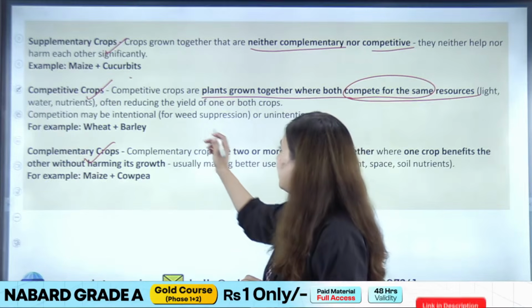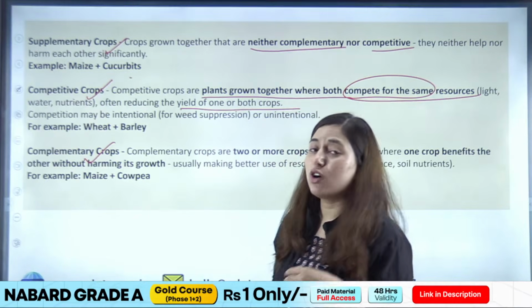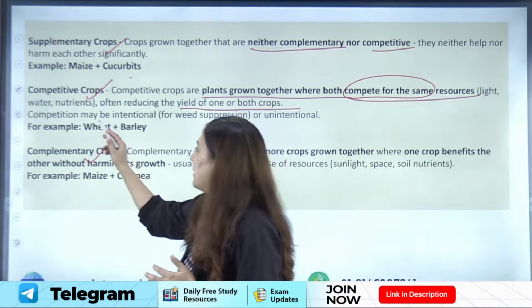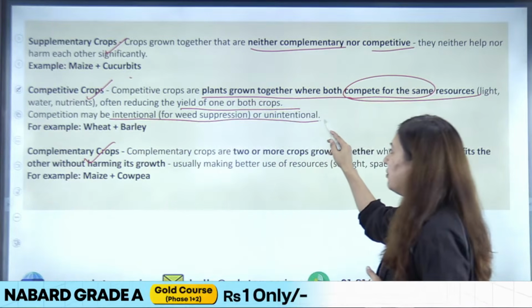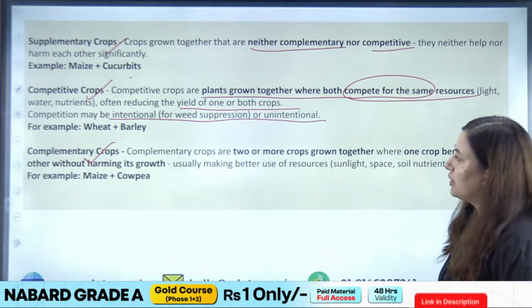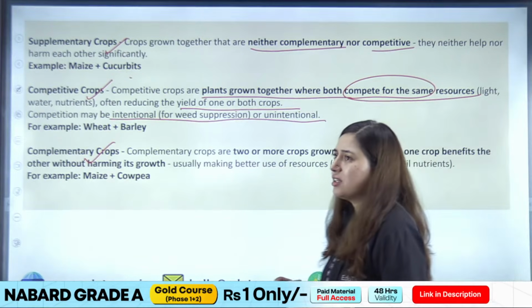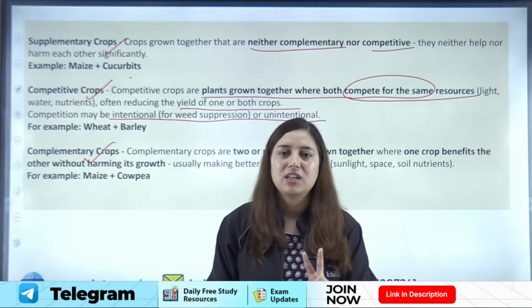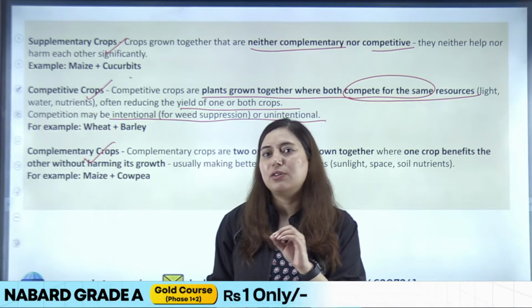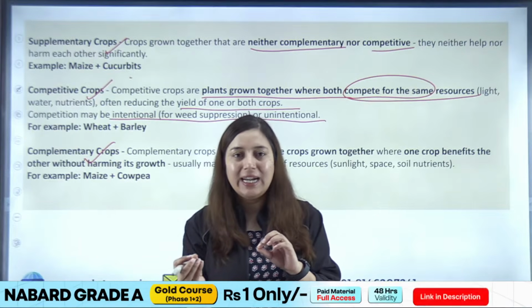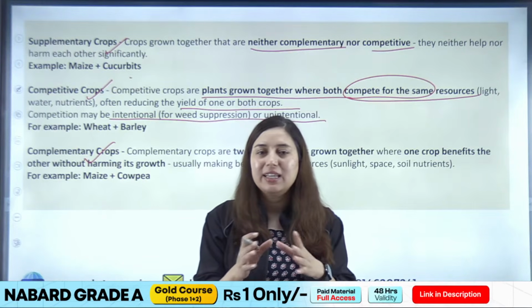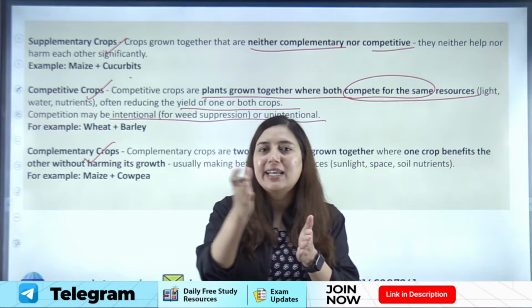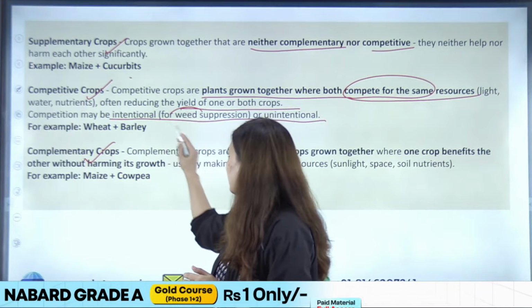So this often reduces the yield of one or both the crops, right? Competition may be intentional for weed suppression or unintentional. When we talk about competition between two plants, if the competition is between two crops, that is not good. And if the competition is between the crop plant and the weed plant, first we'll understand the meaning of weed plant.